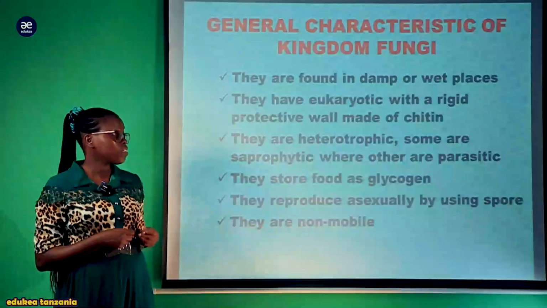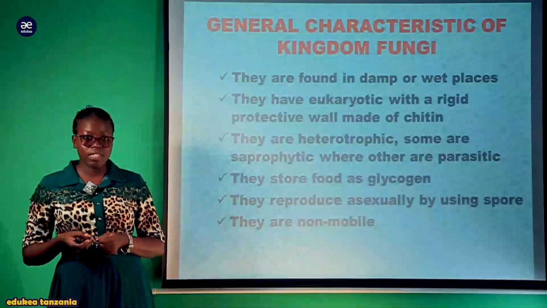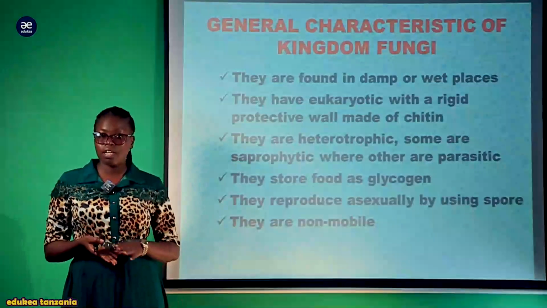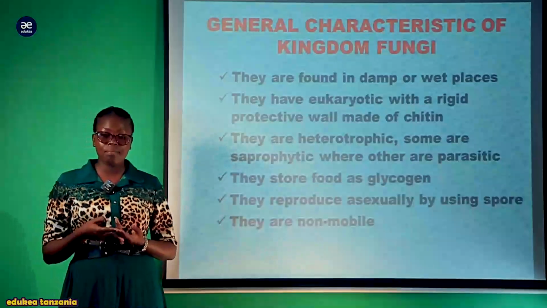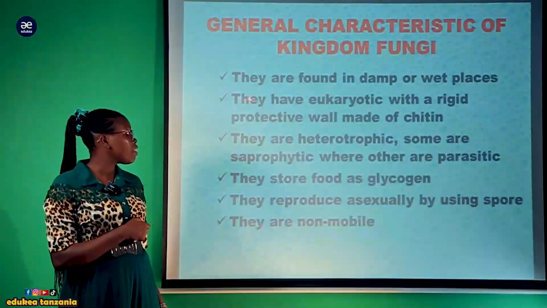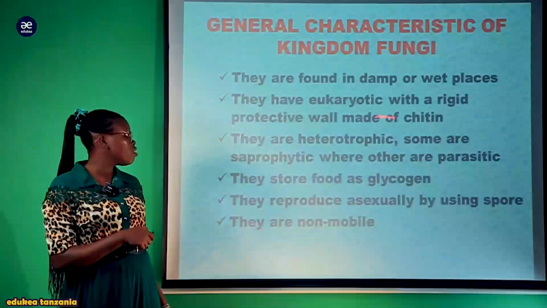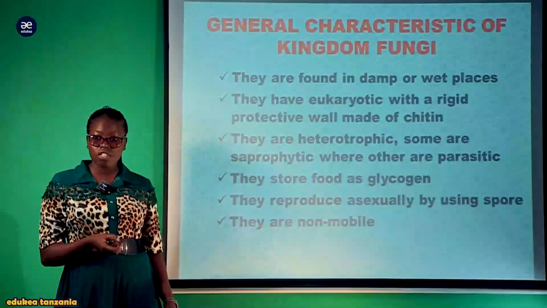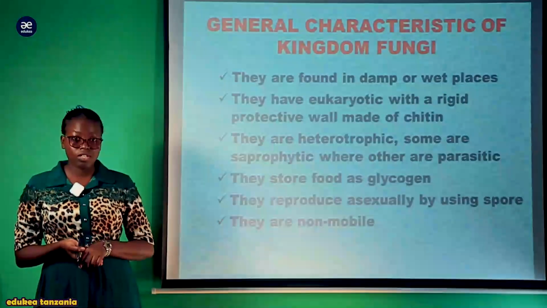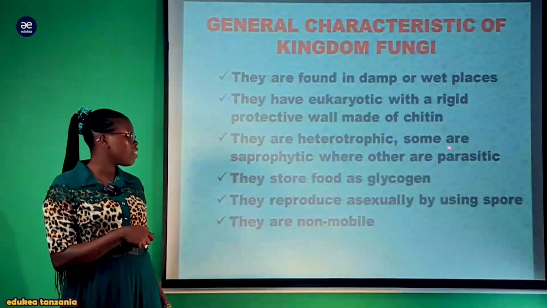So, let us discuss the general characteristics of the kingdom Fungi. They are found in damp or wet places. Most of the kingdom Fungi are found in damp or shady places. Also, they have eukaryotic cells with a rigid protective cell wall made up of chitin. This is for protection. Also, they are heterotrophic, where some are saprophytic, while others are parasitic.